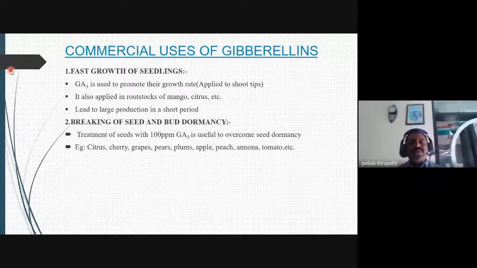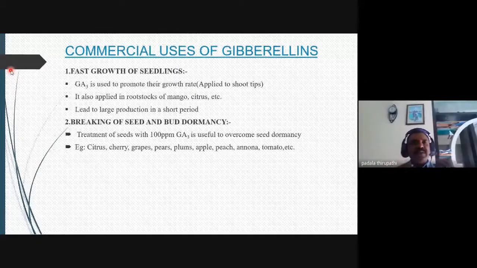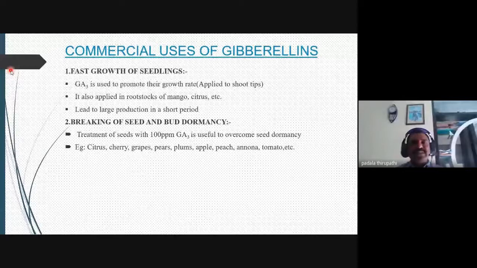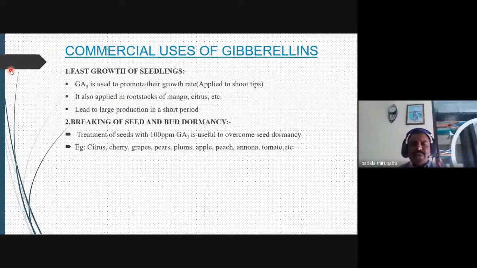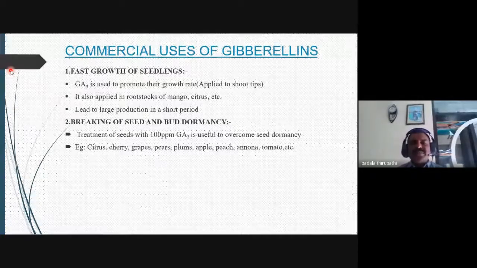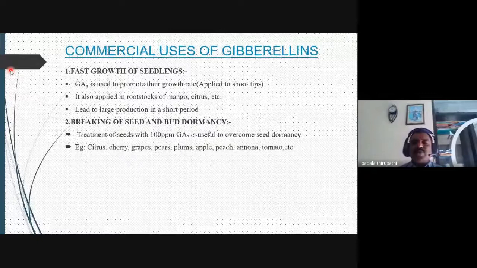Okay, fast growth. Fast growth is necessary for different crops like mango and citrus, which are plantation crops. Plantations need a large quantity and large size of fruits, high yield, and very rapid development of seedlings. Breaking seed dormancy for the growth of seeds is also necessary.